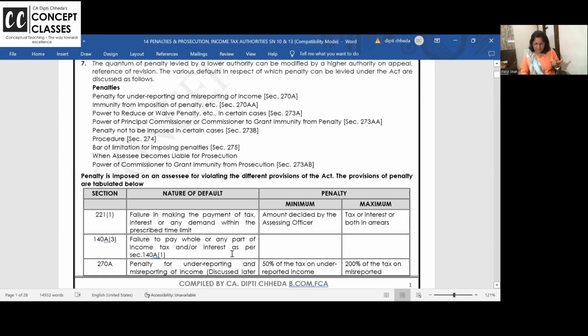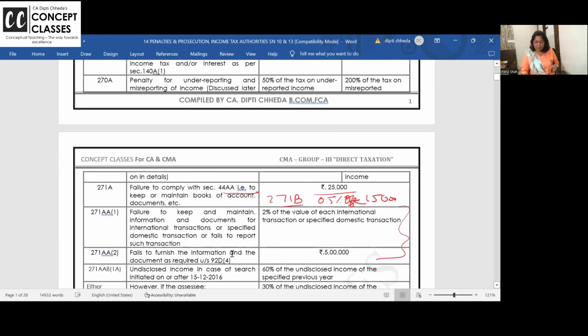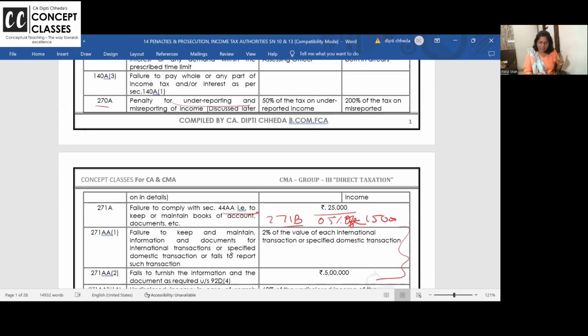Anyhow, I have promised to revise under reporting. I'm starting that. One more thing before I start. Under reporting is covered by penalty under section 270A, which is 50% of the under reported income. Income which you have undershown, maybe because expenses were overshown, and then the government said no, these expenses are disallowed, and they increased the income. You showed a loss of 10 lakhs, the government said no, the loss is 2 lakhs. So indirectly 10 lakh is also a loss, 2 lakh is also a loss, but 8 lakhs the government has increased in income. That income is called underreported income. On that you calculate tax, surcharge, ESES, and on that a 50% penalty.